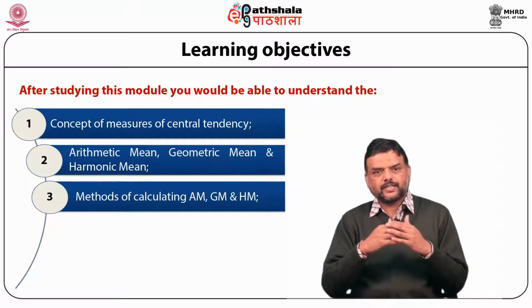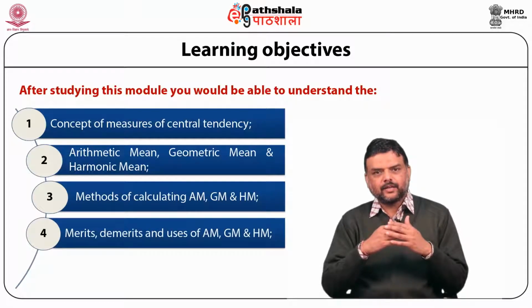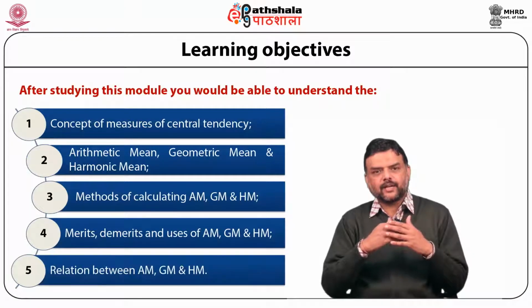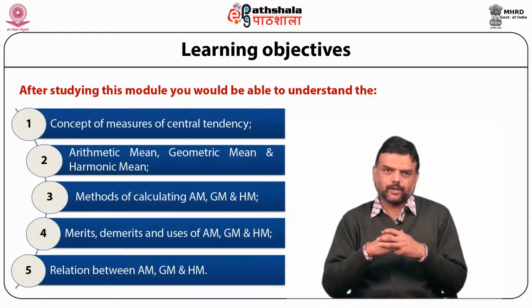We will also be discussing the merits, demerits and the situations where these different measures should be used. And finally, we will look at the relationship which exists between arithmetic mean, geometric mean and harmonic mean.